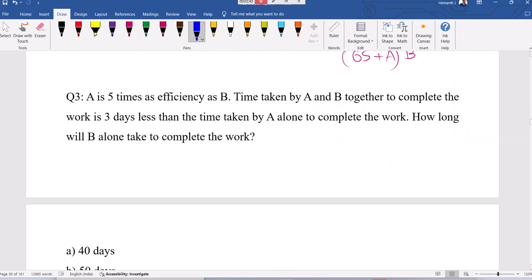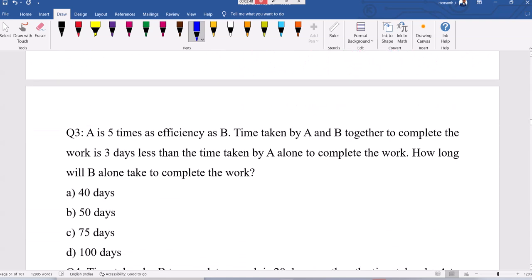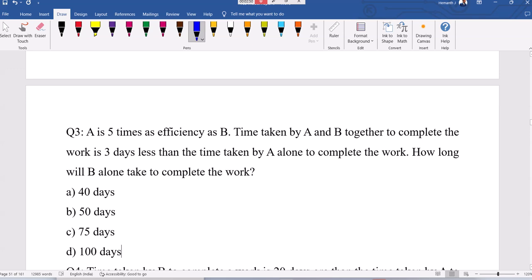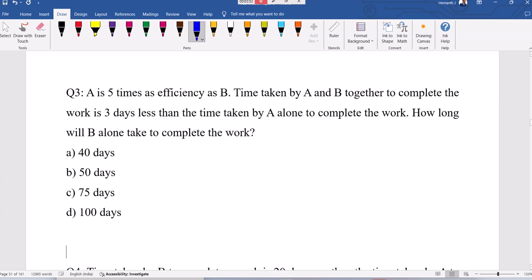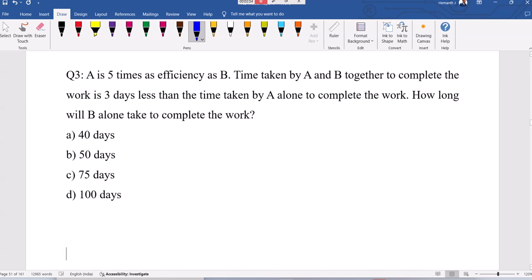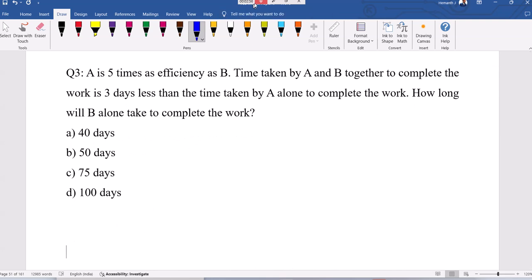Now see this question, time and work, pipes and cisterns. A has 5 times the efficiency of B. Time taken by A and B together is 3 days less than the time taken by A alone to complete the work.